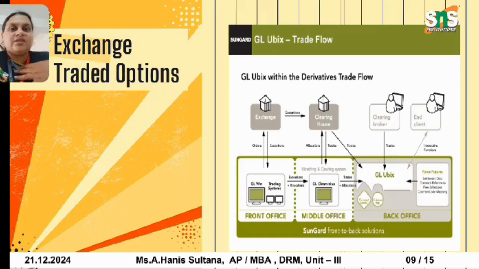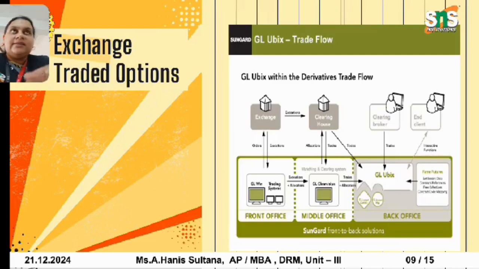Here the clearing houses will trade on behalf of us. For example, I am interested to trade options, so the clearing house is the intermediary, and the broker will deal our contract on certain specific terms and conditions.